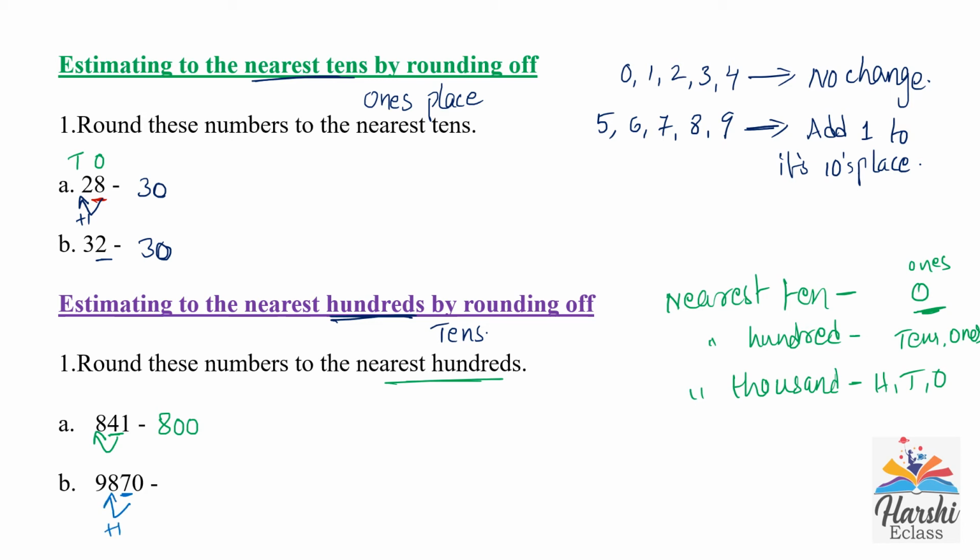First write the thousands place as it is. It will be 9. After that 8 plus 1, 9 will come in its hundreds place. Then 0 in tens and ones place. Now 9870 has become 9900 after rounding off to its nearest 100.